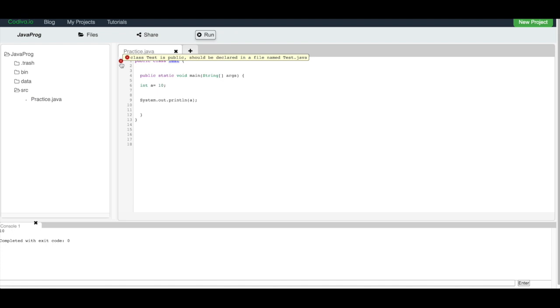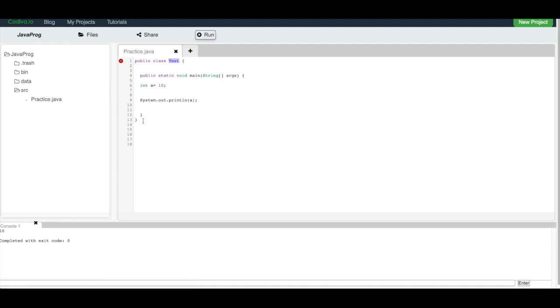So what it's saying is, if you're changing the name of the class from practice to test, then you need to store this program in a source file which has the name test.java, right? So either you change the source file to test.java, or you change the name of the class to exactly match the source file, which is practice here, right?